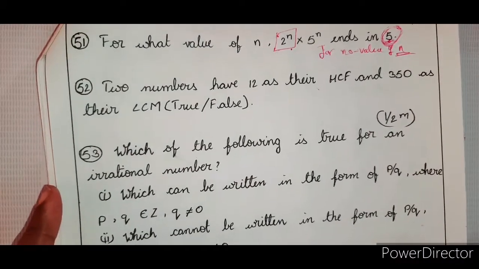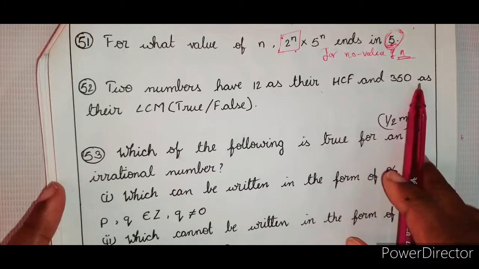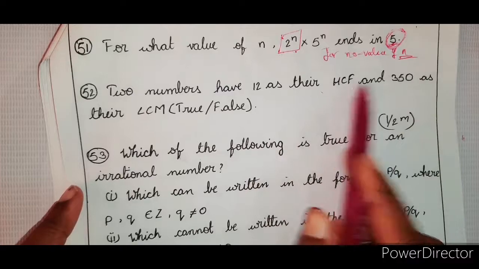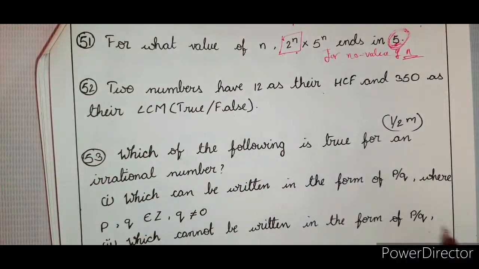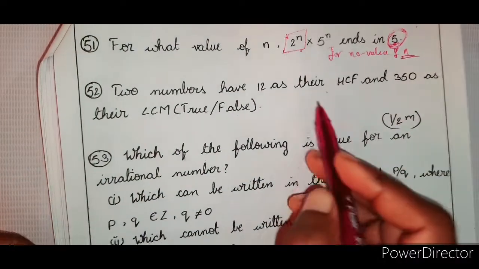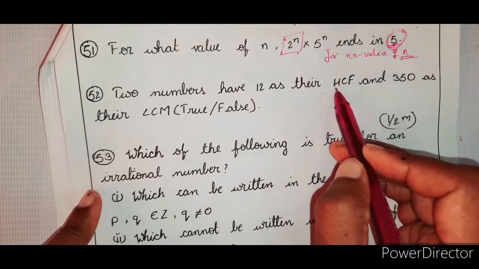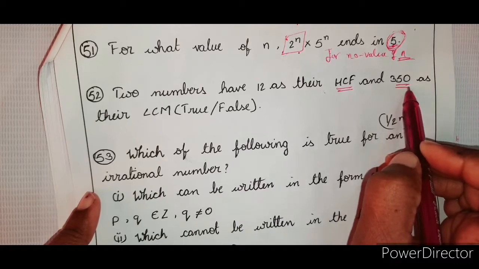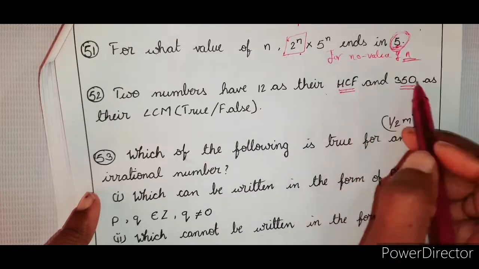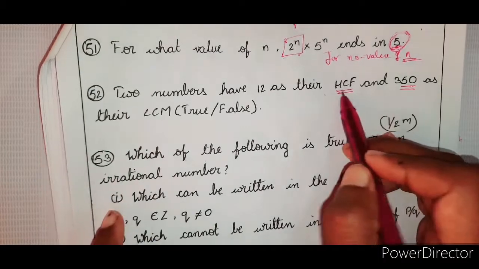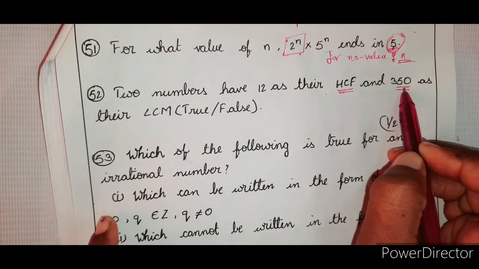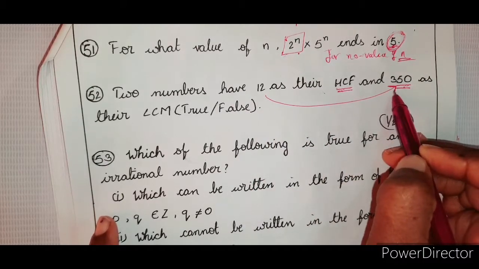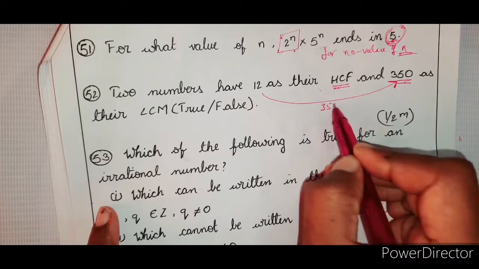Two numbers have 12 as their HCF and 350 as their LCM. What is this question? This is an application that HCF is always a factor of LCM. If this can be a factor of this one, then we can say that the statement is true. So now you have to check with 350 by 12.